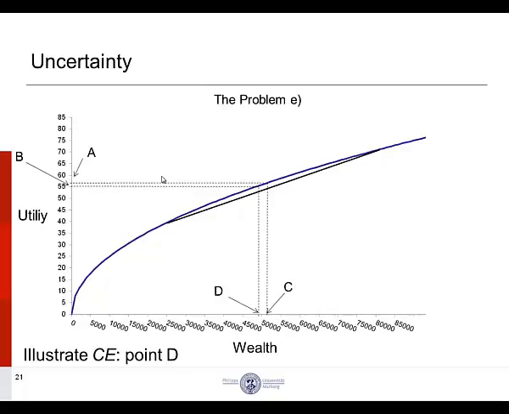Notice the space between C and D. This is the risk premium. So basically what we can understand is that point C is the expected level of wealth. On average, Johann will receive this level of wealth. However, because he is risk averse, Johann would prefer to pay a premium so long as Johann is guaranteed the certainty equivalent. So Johann is risk averse, so much so that Johann would rather receive 49,000 plus and pay 2,000 plus in risk premium, just so that Johann does not have to take a chance on the income he receives.